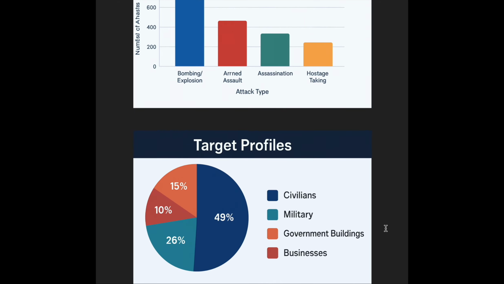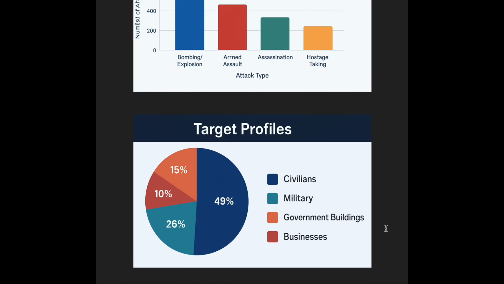Then I have shown the target profiles using a pie chart. Nearly half of all attacks target civilians, making them the most vulnerable group. The military, government buildings, and businesses follow as secondary targets.